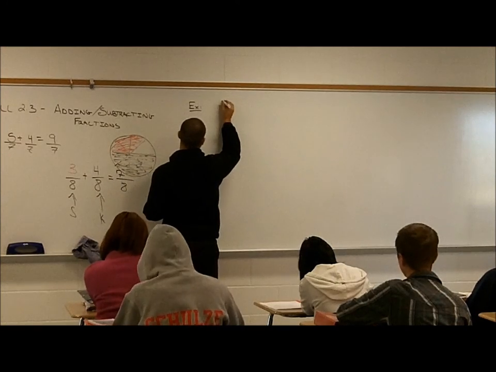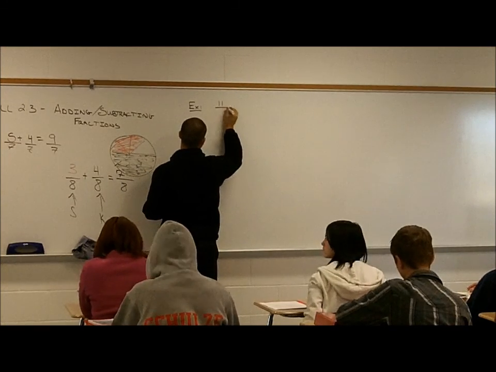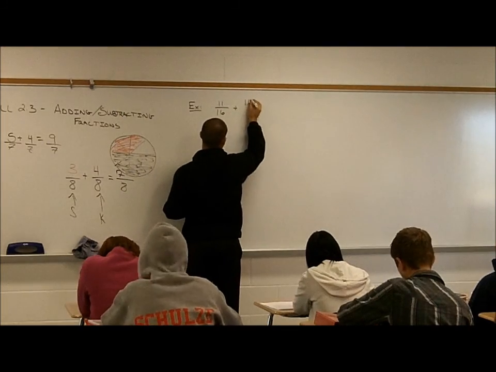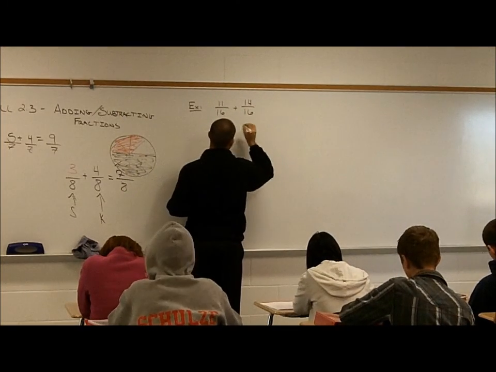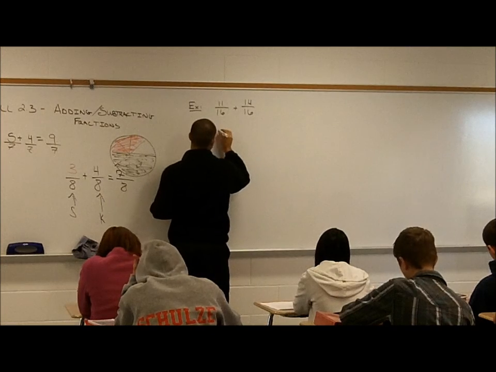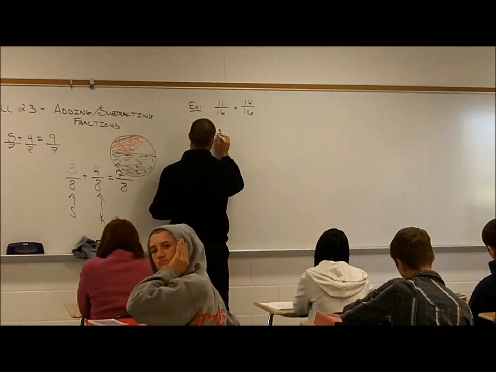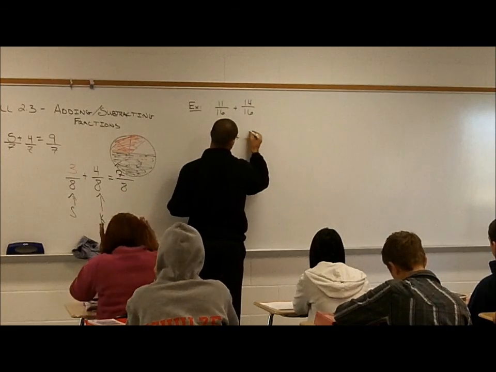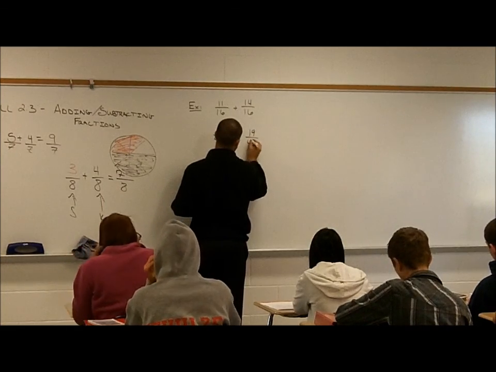Let's do 11 sixteenths plus 14 sixteenths. Then 3 forty-thirds plus 19 forty-thirds.